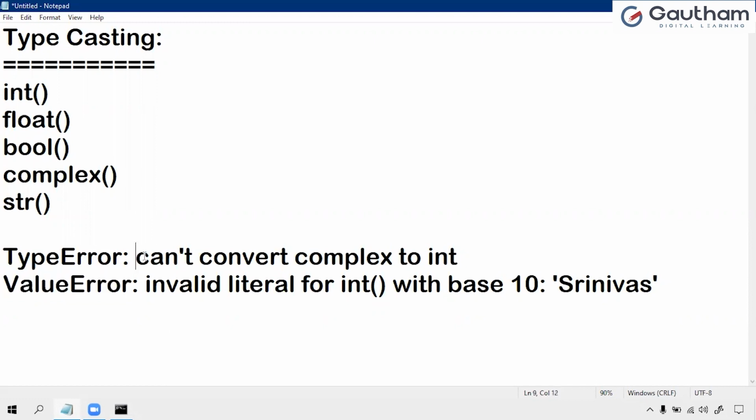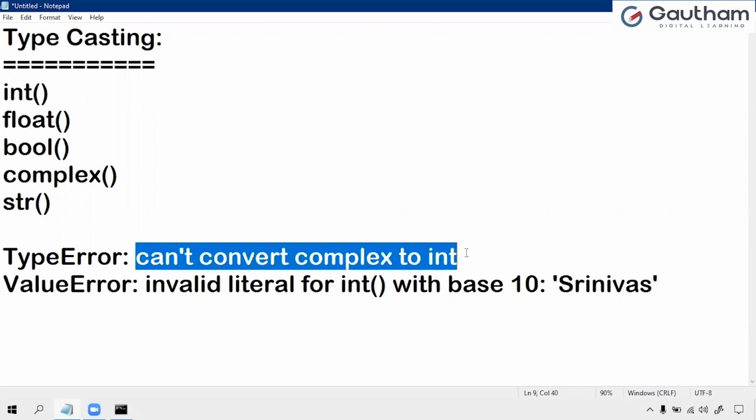The type error gives a statement that it cannot convert complex to integer. Python is clearly saying that it's not possible to convert the complex data type to the integer data type. Why? Because we have some priorities in these data types. Based on those priorities only, it converts from one data type to another data type.